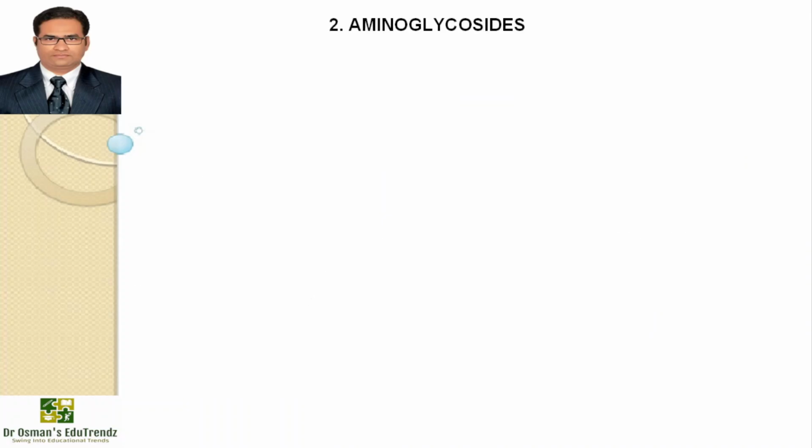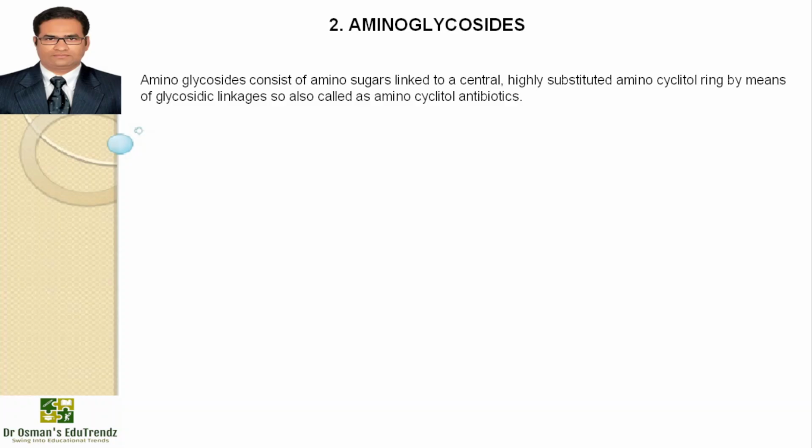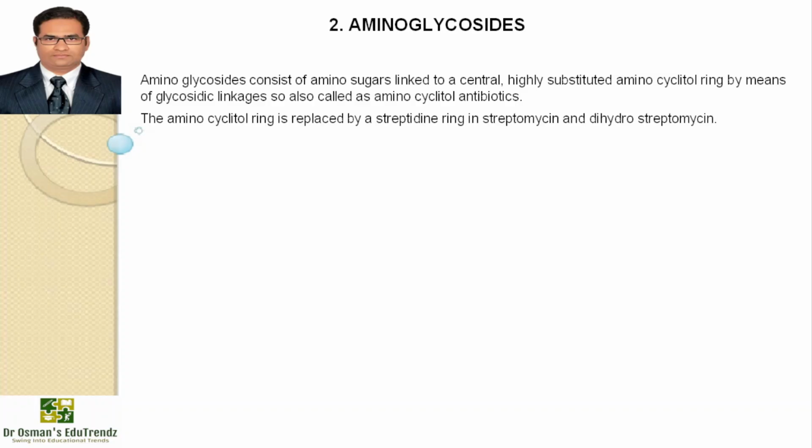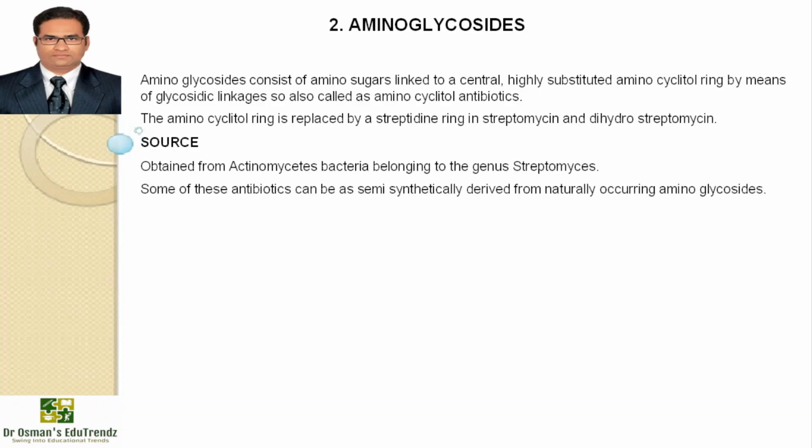Now moving on to the second class of antibiotics, that is aminoglycosides, and aminoglycosides consist of amino sugar linked to a central highly substituted aminocyclitol ring by means of glycosidic linkages. So they are called aminocyclitol antibiotics. The aminocyclitol ring is replaced by a streptidine ring in streptomycin and dihydrostreptomycin. The source is actinomycetes bacteria belonging to the genus Streptomyces. Some of these antibiotics can be semi-synthetically derived from naturally occurring aminoglycosides.